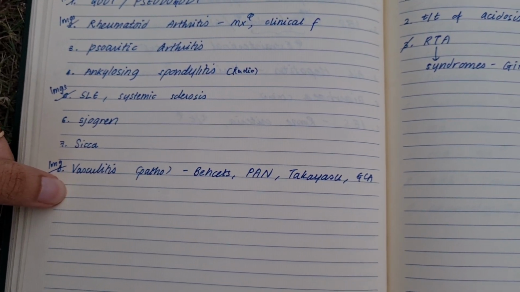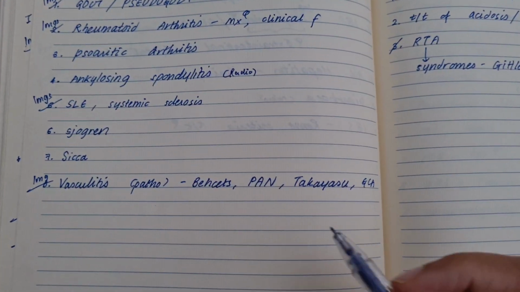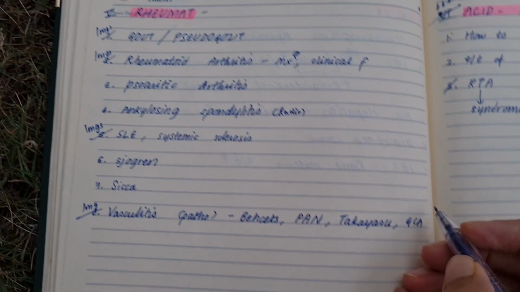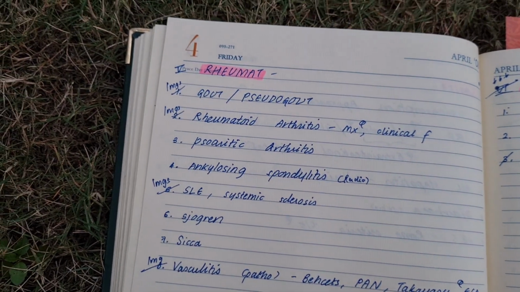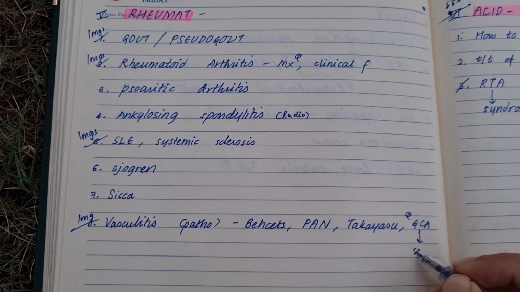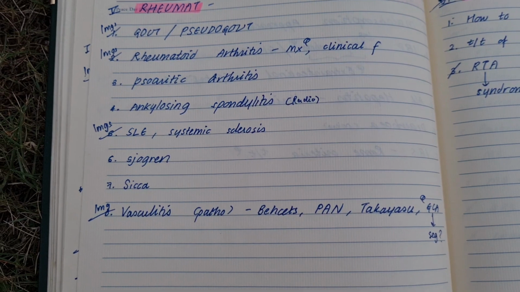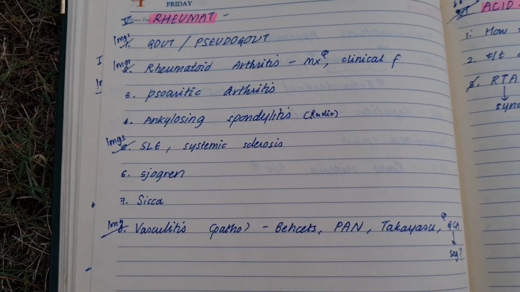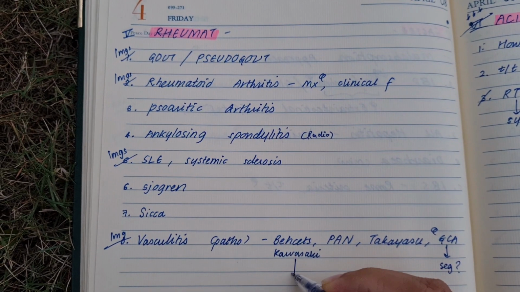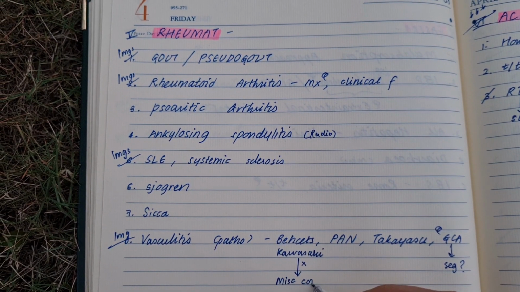Then vasculitis. In vasculitis, mainly important are Behçet's, PAN, Takayasu, and giant cell arteritis. Giant cell has been asked many times. So these vasculitis are important even from a patho point of view. In GCA, how much segment is sufficient for histopath examination? This question has been asked many times. And also Kawasaki versus multisystem inflammatory syndrome in children of COVID.